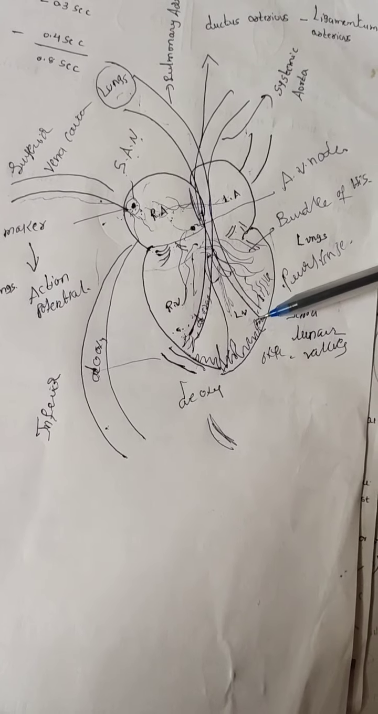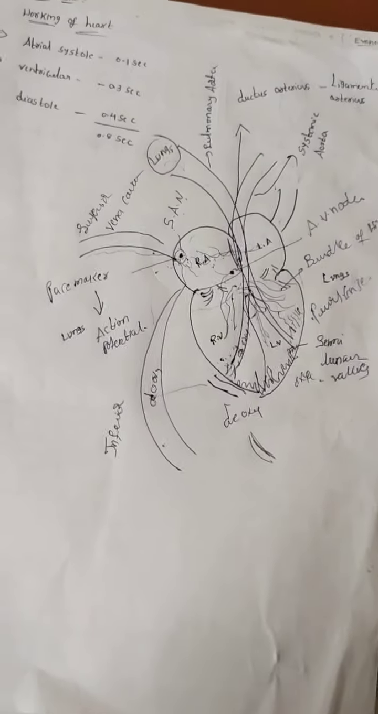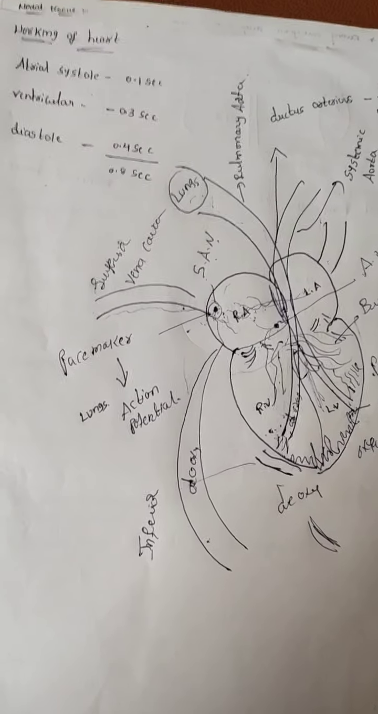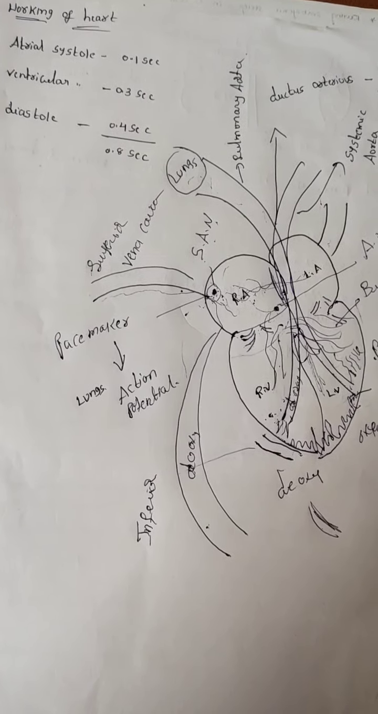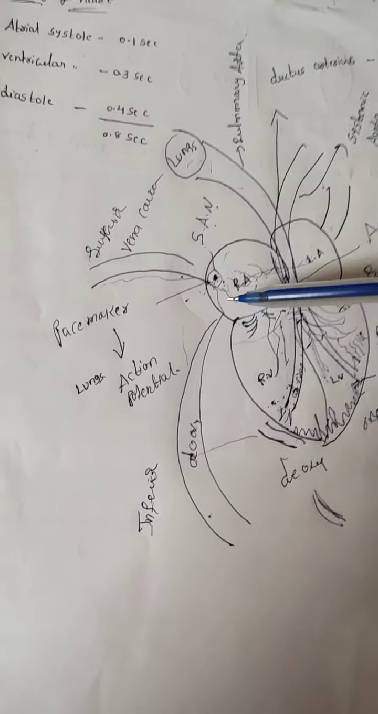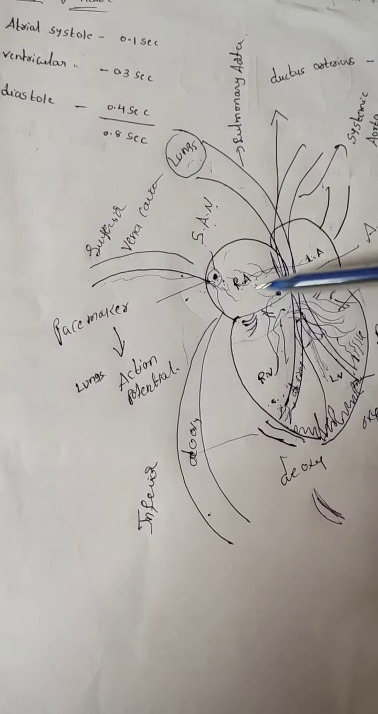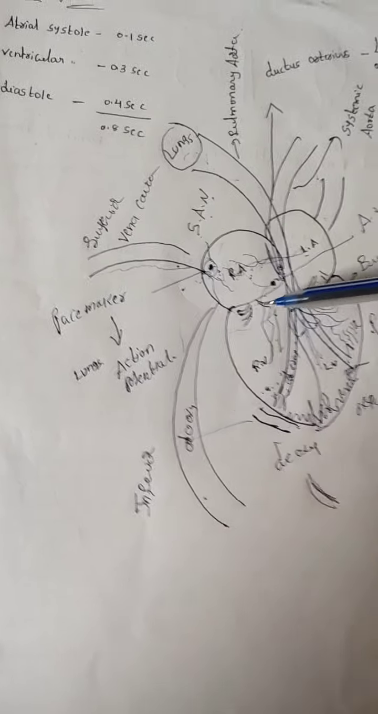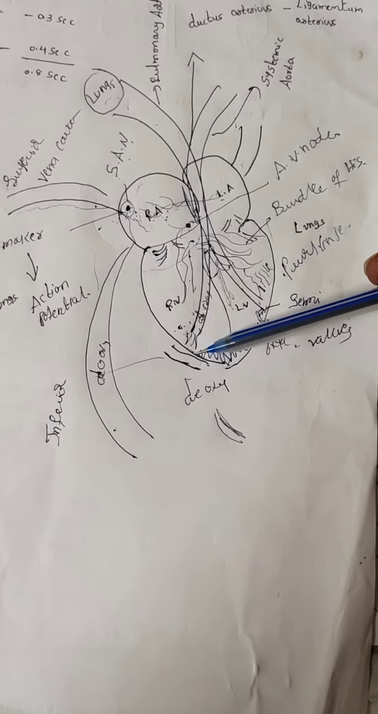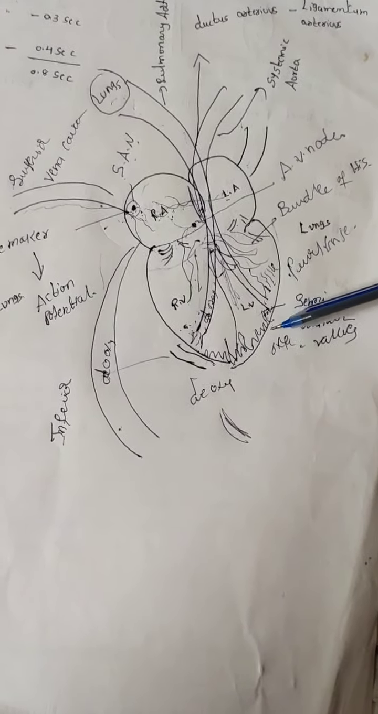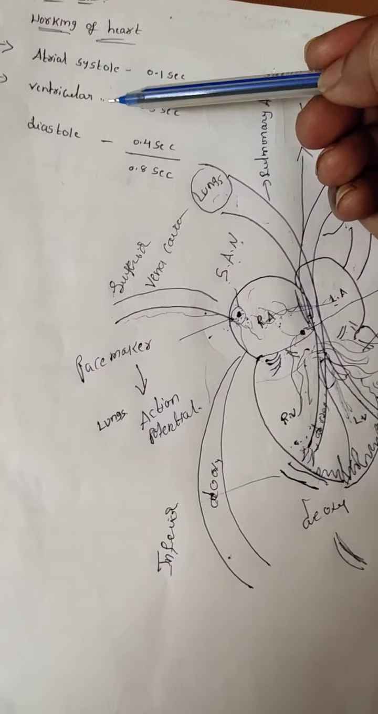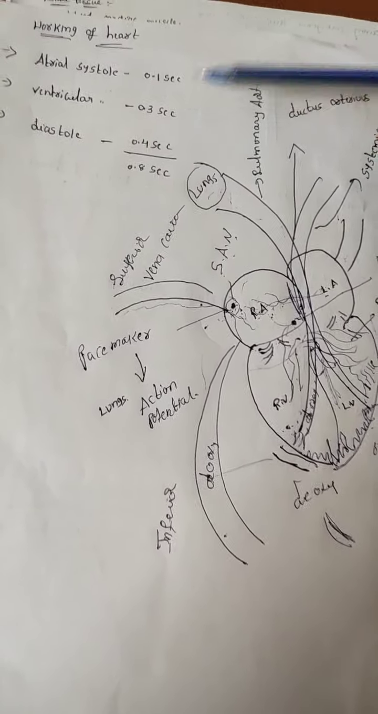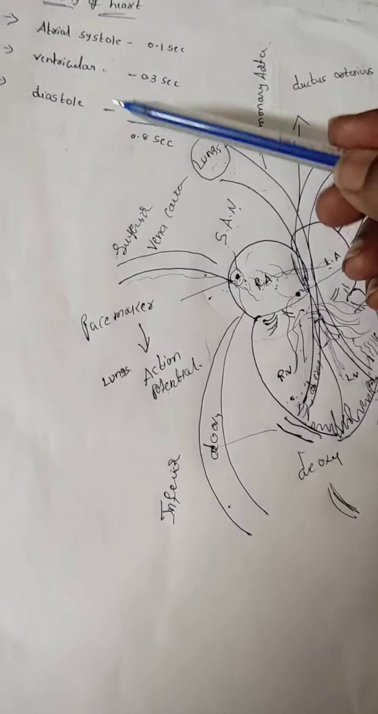Okay, that's why, what events take place in the atrial systole, meaning when the atria contract? Here the AV valves are open and the semilunar valves are closed. That is the events that take place in the atrial systole. How many seconds is that? 0.1 seconds. Now the next one is what?